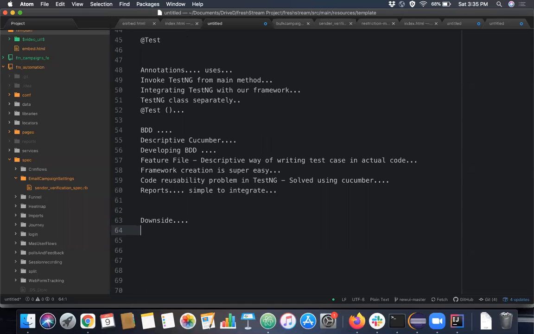So there are many ways you can run a Cucumber. As we saw in TestNG, we have to have some kind of mapping from our feature file to the actual method that is going to be called from the feature file. That mapping is again done through annotations in Cucumber, but in a slightly different way.